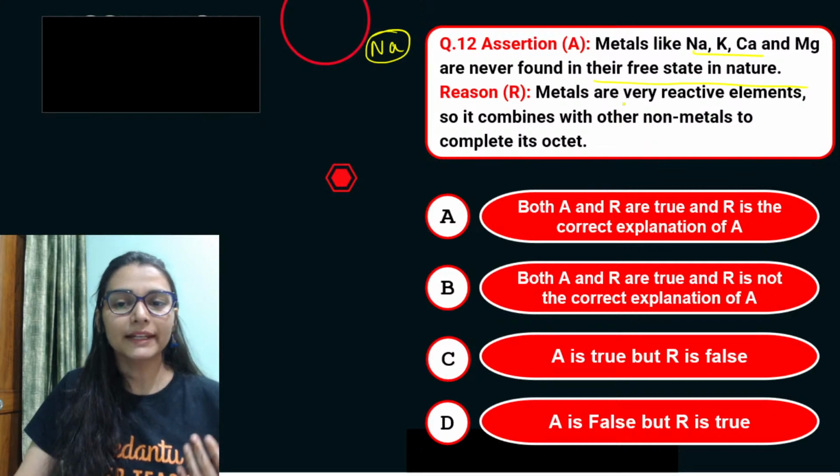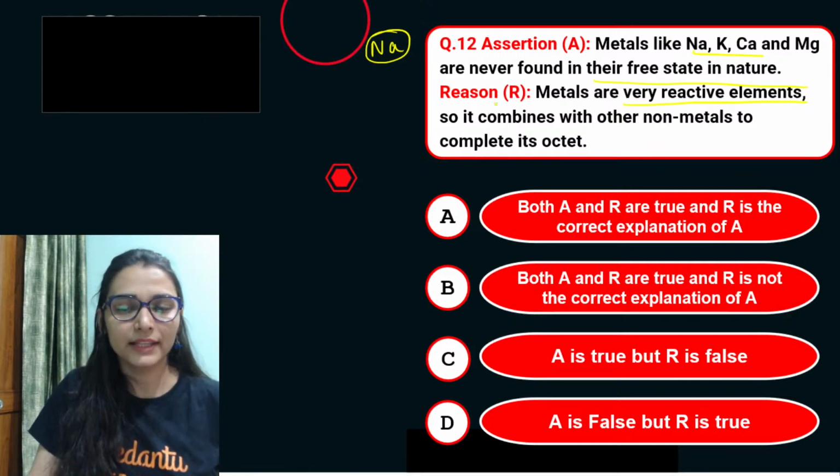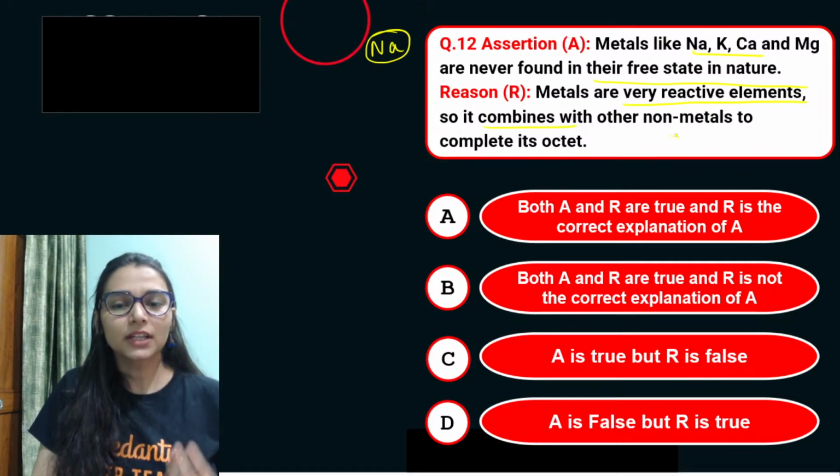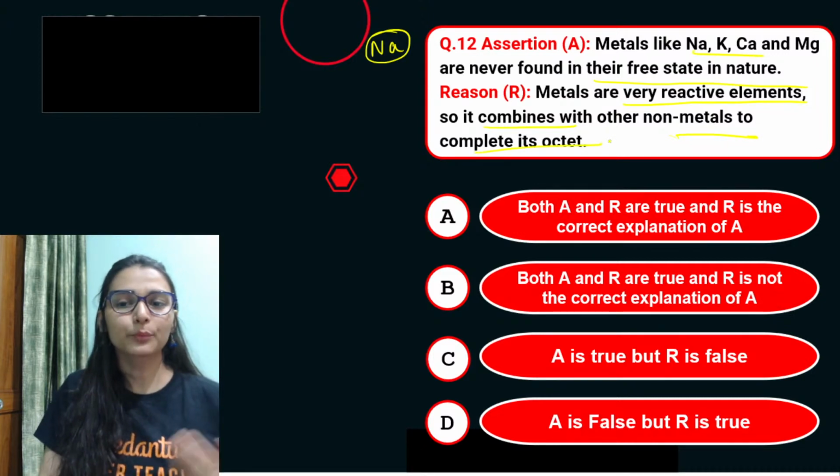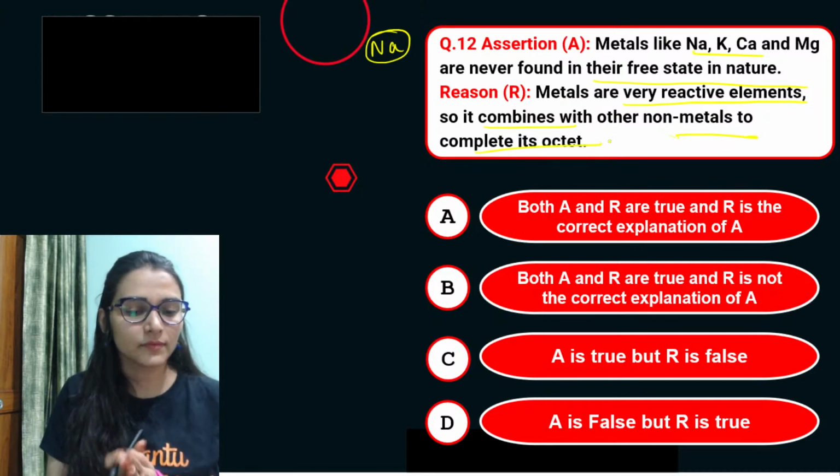Reason says that metals are very reactive elements, so they combine with other non-metals to complete their octet. I see a lot of A in the chat box.